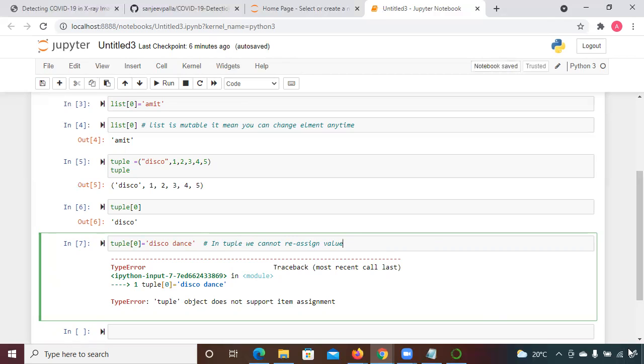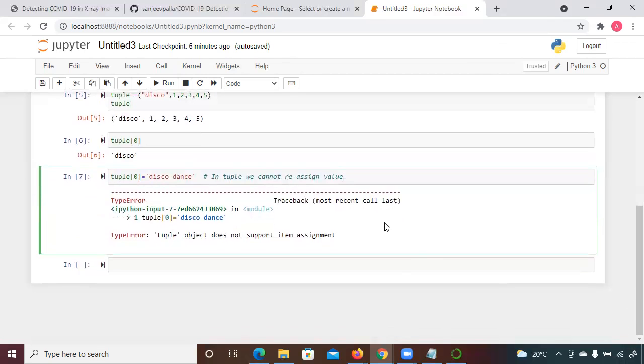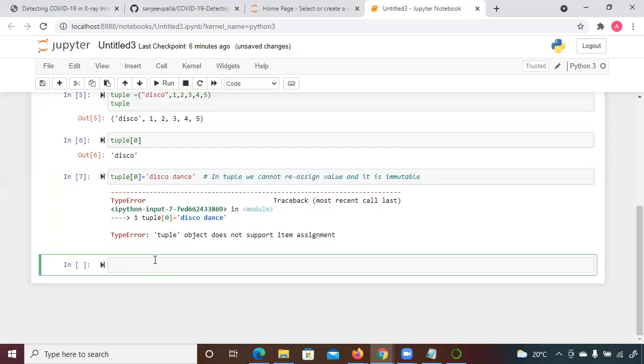In order to show you that in a tuple we cannot reassign a value and it is not mutable, I've shown you how this error will come. Whenever you get an error in Python, from the statement only you can get an idea of what the error actually is and how to resolve it. Okay, but how you access the element will remain the same.